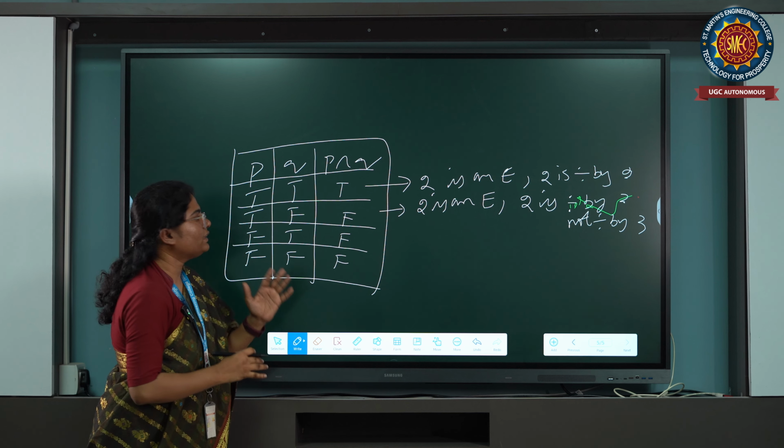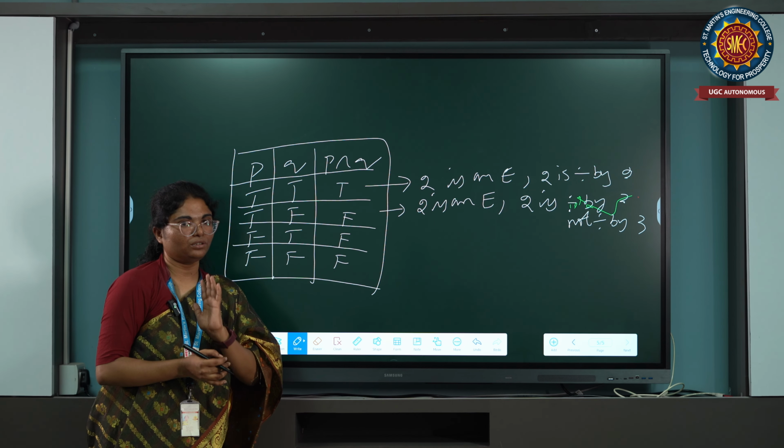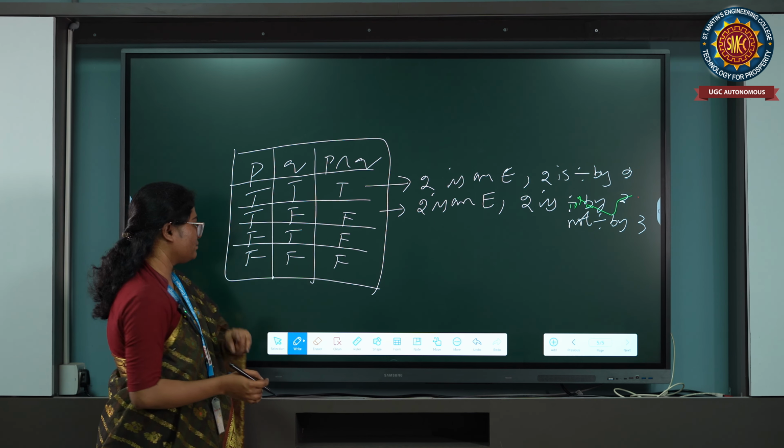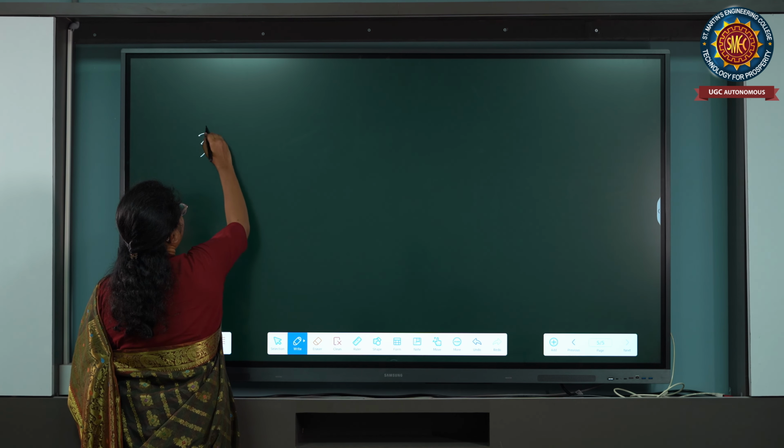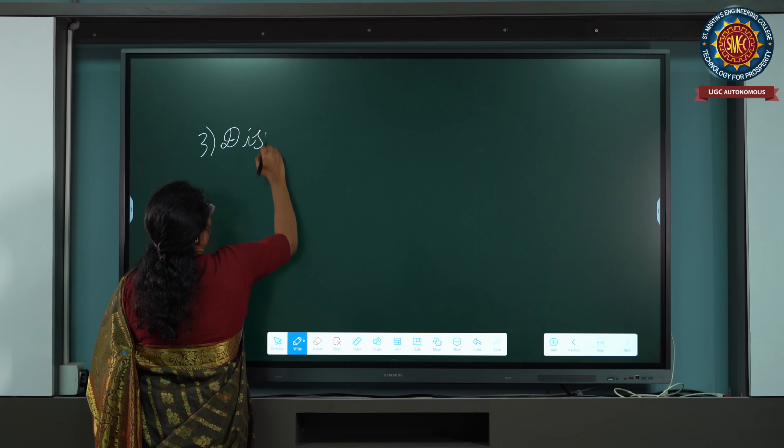So please remember one thing: for conjunction, P and Q become true only when both must be true. Otherwise, it is not. Understanding? We'll go to the disjunction, the third one.